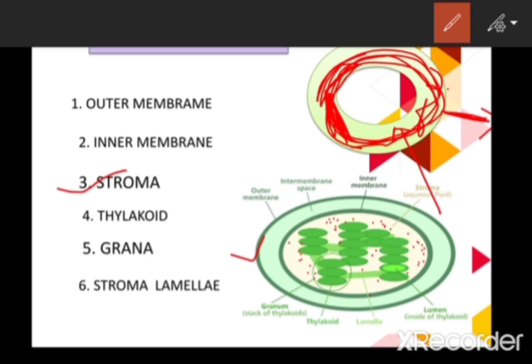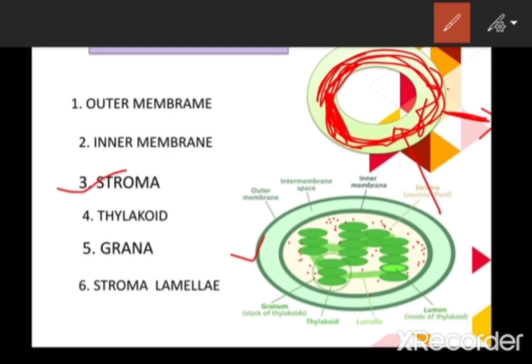So what is the importance of the stroma, what does it do inside the cell? Remember, the stroma contains different enzymes which are actually responsible for the process of photosynthesis. We all have learned in our previous classes what the process of photosynthesis is. Whatever enzymes are required for the process of photosynthesis, they are present inside the stroma. Remember, not only the enzymes, it also contains the DNA, the RNA, and the ribosomes.